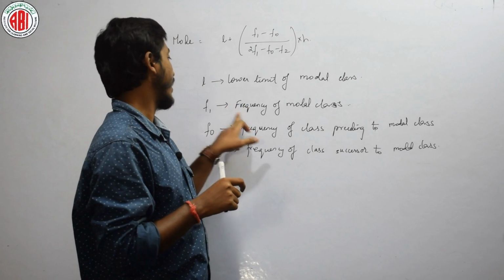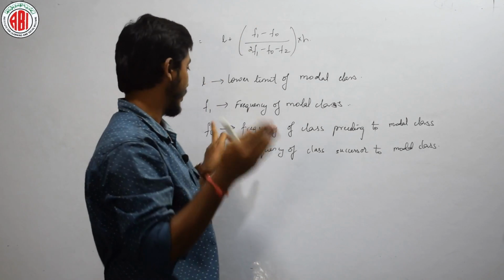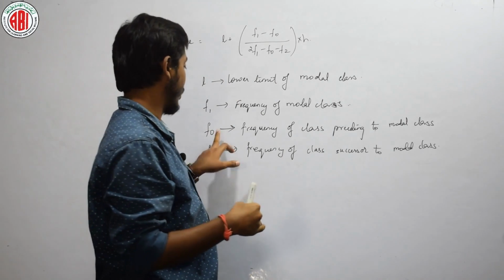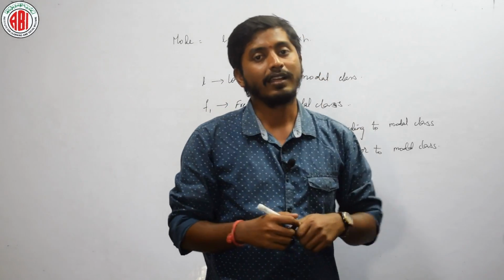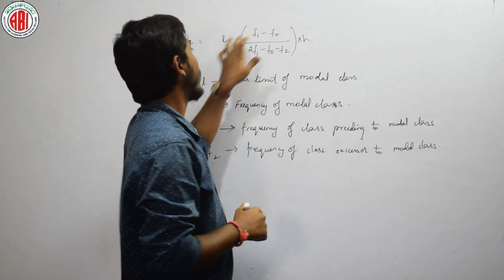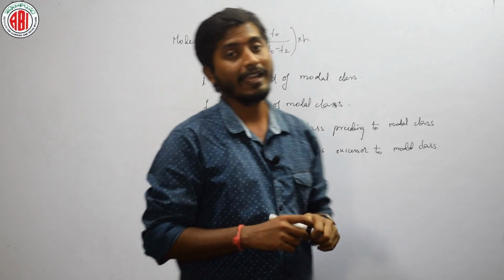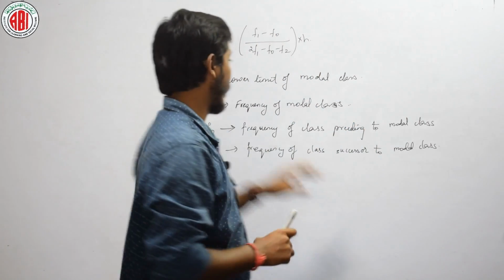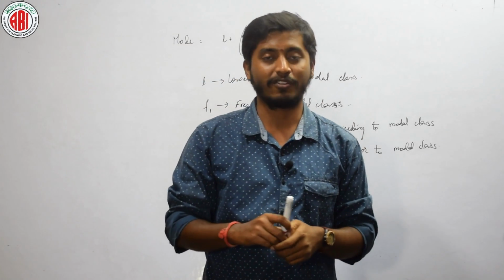The frequency of that is F1, the frequency just above that is F0, and below that is F2, and H is obviously the class length. Is it clear? Just try to remember L plus (F1 minus F0) by (2F1 minus F0 minus F2) into H. Do not forget these representations. Shall we move on to the problems?